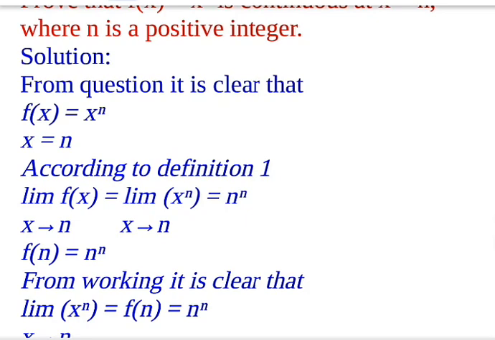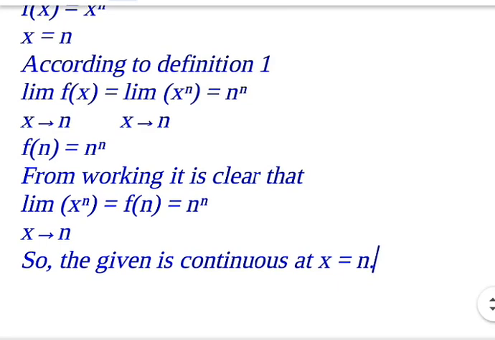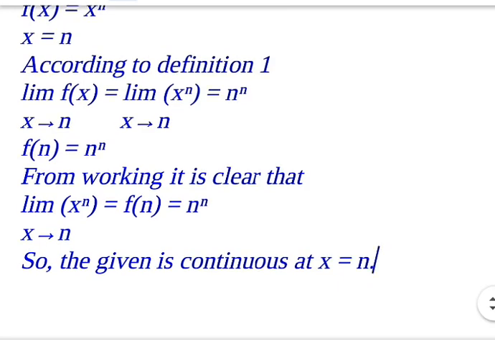Value of the function at x equal to n equal to n to the power n. From working it is clear that limit of the function at x equal to n equal to value of the function at x equal to n equal to n to the power n. So the given function is continuous at x equal to n.